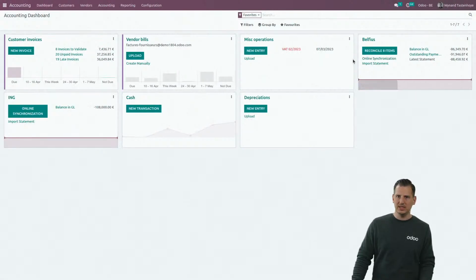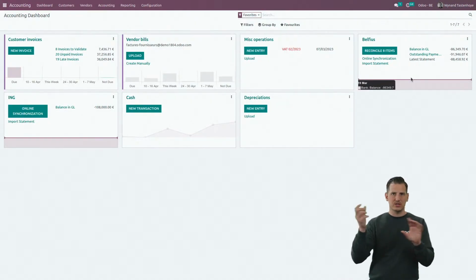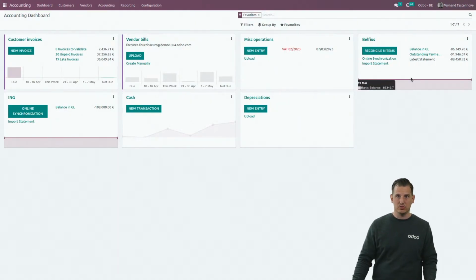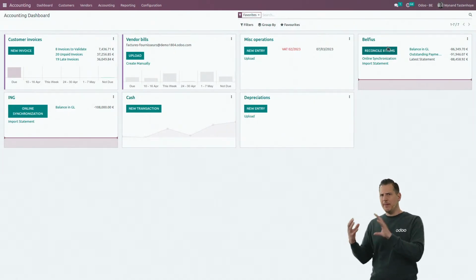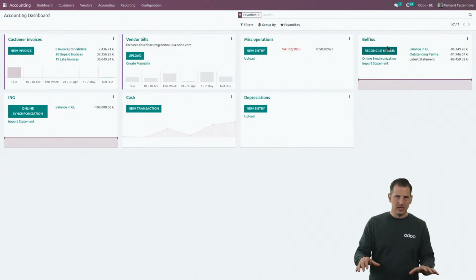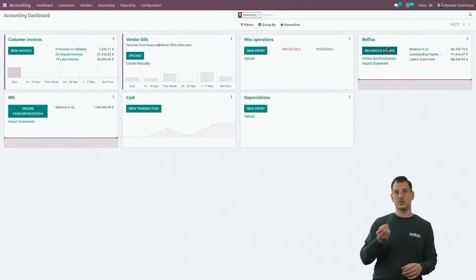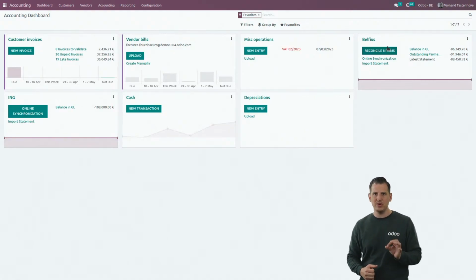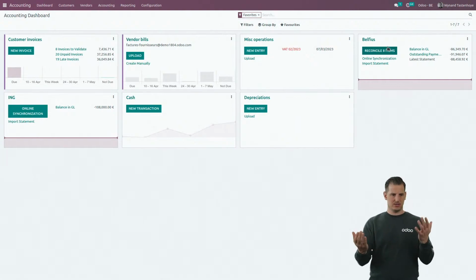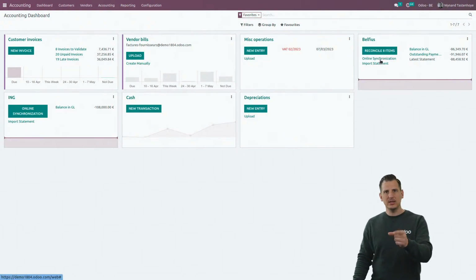And once you set up the sync, basically every 4 hours, all the bank transactions will immediately be uploaded in Odoo. And you will see it over here based upon the number of items to be reconciled. Because of course, we import them in Odoo and we immediately post them. All bank transactions that are synced are immediately posted on a suspense account. The great advantage from there is that we already post them on the bank account itself. So if you open your balance sheet, at every time the bank account in your balance sheet is the updated balance from your home banking, and the counterpart will be the suspense account. And by reconciling the items, we're going to switch the suspense account by the right counterpart.